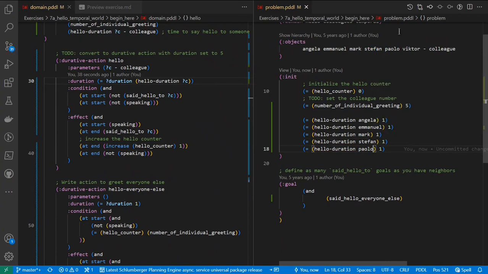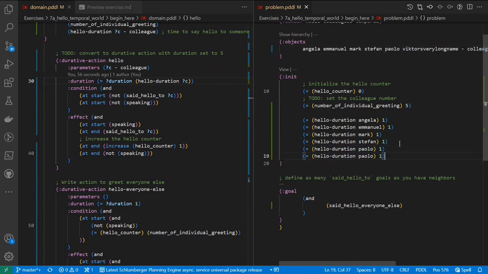Instead of Mr. Victor, let's make some very long name. Victor's very long name, hello, like that. And now this is length 15. Well, this is 6. This is what, 8 letters. 4. Let's say it takes 1 second for each of them.